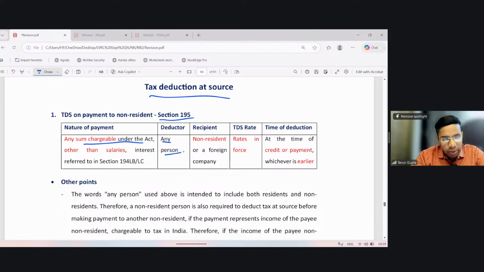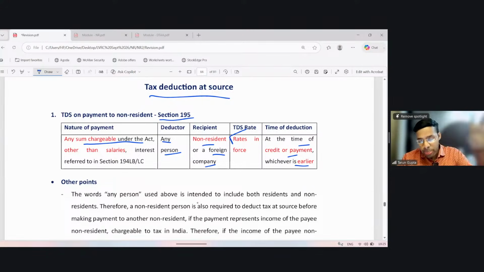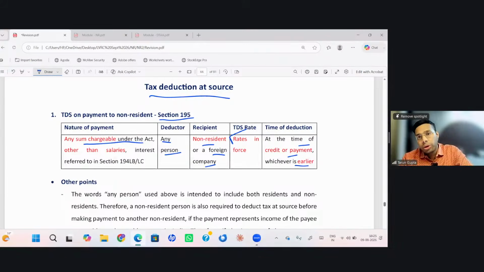So the deductor may be any person, the payer of the income, and the recipient is a non-resident or a foreign company. The TDS rate, at what rate such person is required to withhold TDS, is the rate at which such income is taxable in the hands of the non-resident. So TDS rate is rates in force. Time of deduction is at the time of credit or payment, whichever is earlier. So all payments to a non-resident are subject to TDS, right? At the rate which is applicable to the non-resident on such income.